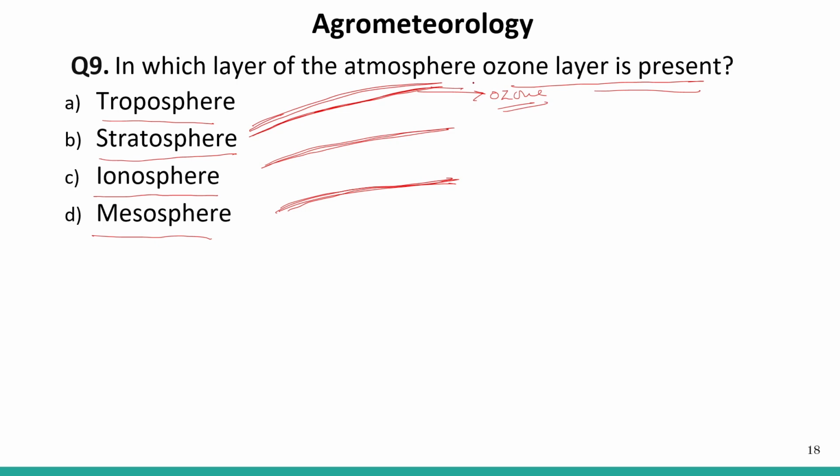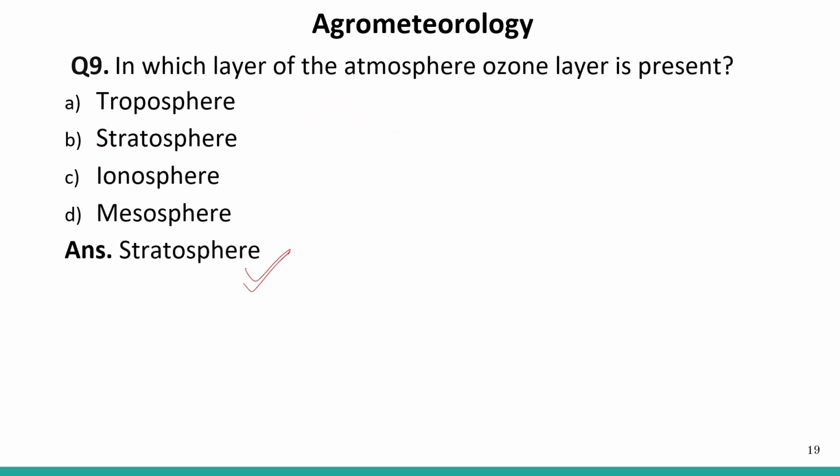Right? That prevents the entering of ultraviolet radiation, to come and cross this stratosphere. So they do not allow it to cross this ozone layer and enter the stratosphere layer. So this ozone layer that is present in the stratosphere is very, very important, right? So the correct answer is the stratosphere.